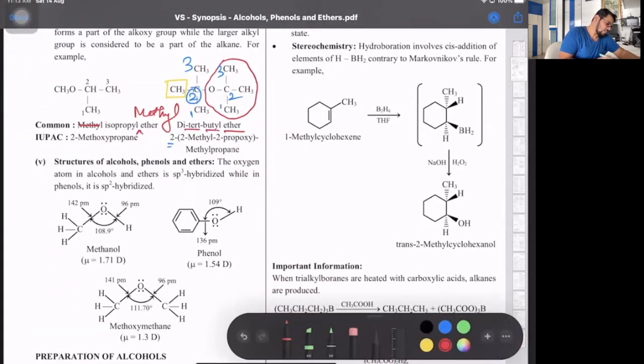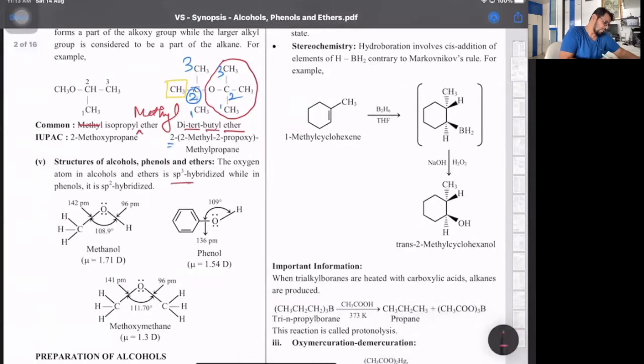Normally, they are sp3 hybridized. So look at that. Methanol, the bond angle of around 108.9, that's sp3. And this is the dipole moment, 1.71 D, where we all know 1 D is 3.33 into 10 raised to minus 30 coulomb meter, because the dipole moment is mu, which we measure as q into r. Q is the coulombic charge, and r is the distance by which they are separated.